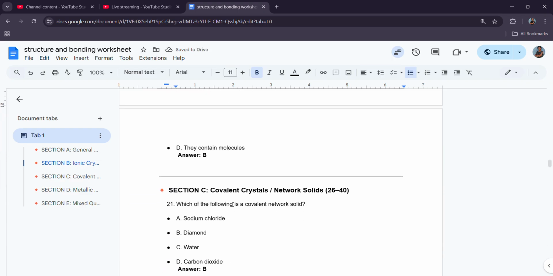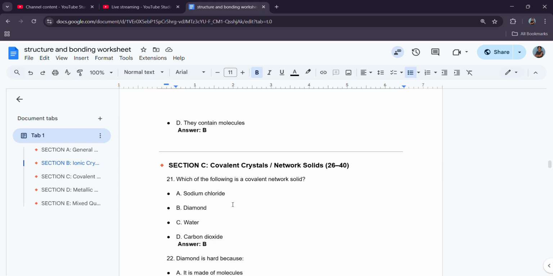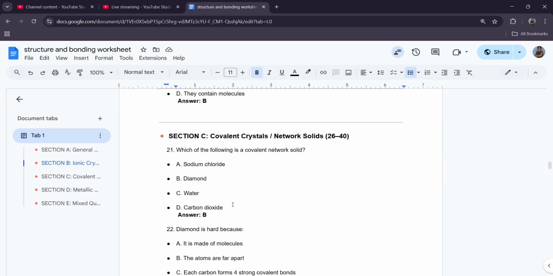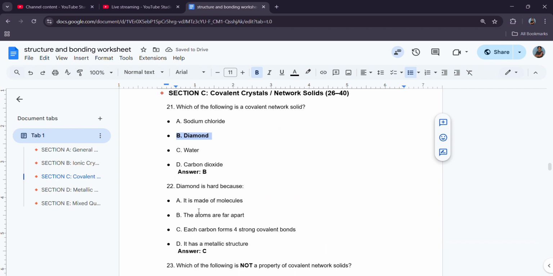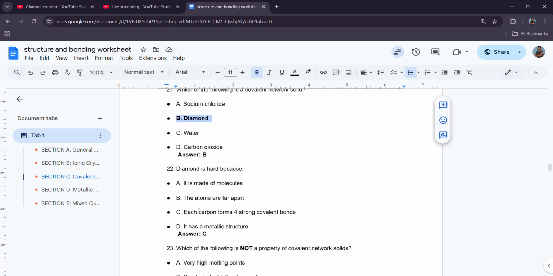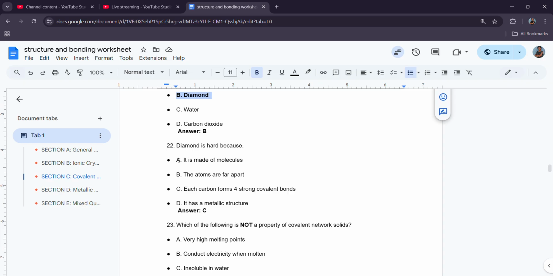Number 21, which of the following is a covalent network solid? This question is not that direct because we have carbon dioxide and diamond. But okay, it would be diamond. Number 22, diamond is hard because of its strong covalent bonds. Let me see if I find that answer.